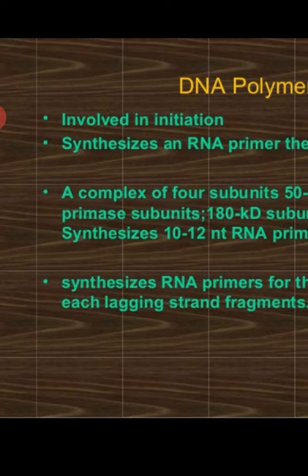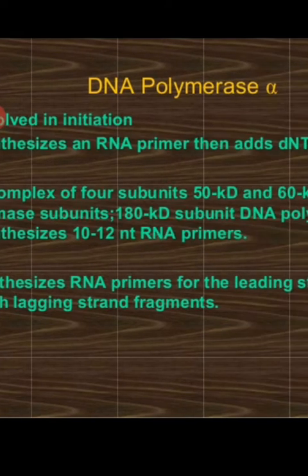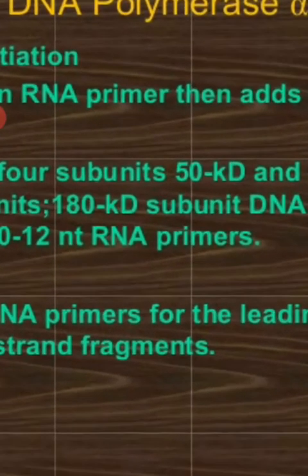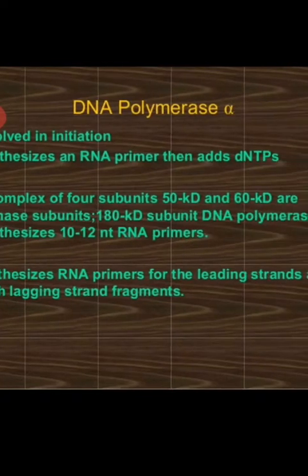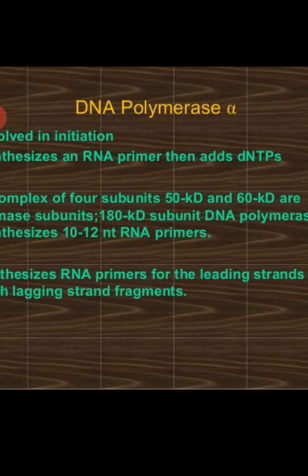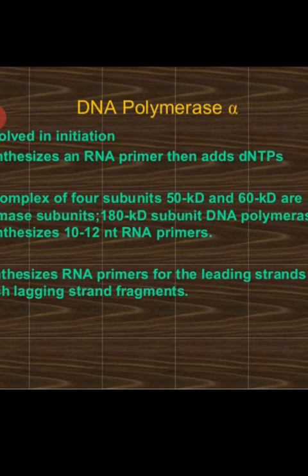DNA polymerase alpha synthesizes 10 to 12 nucleotide RNA primers. So alpha, along with the help of primase, will provide the primer.